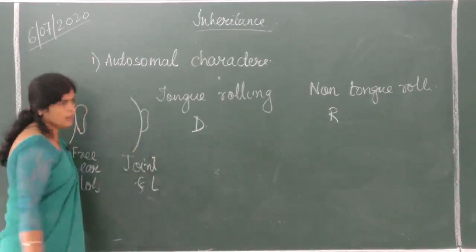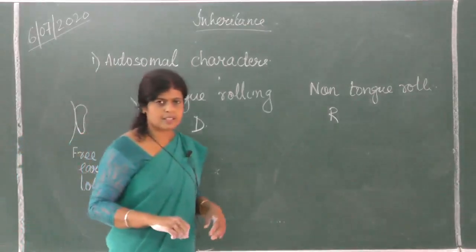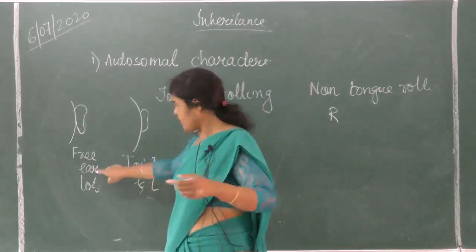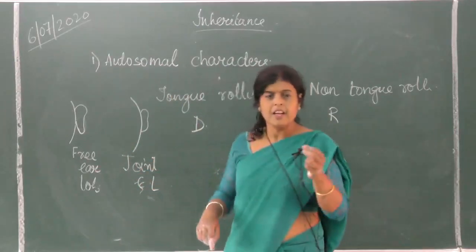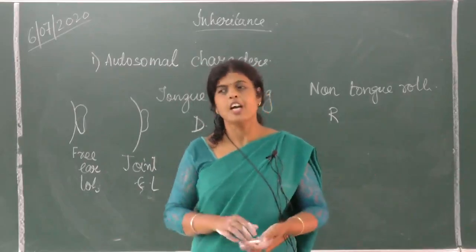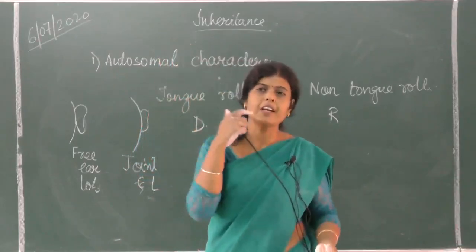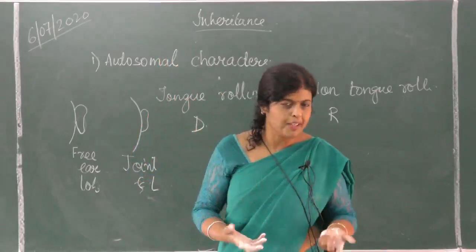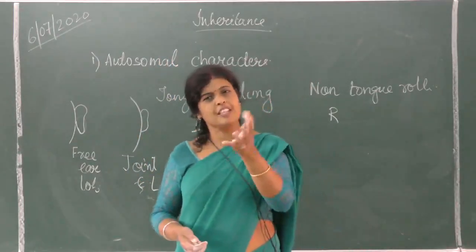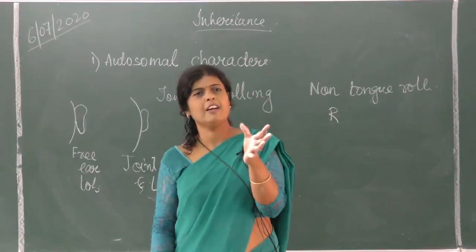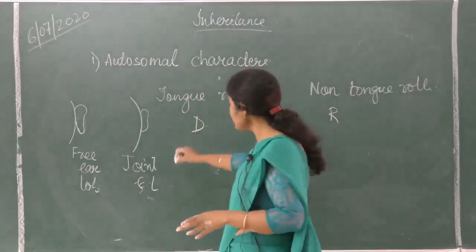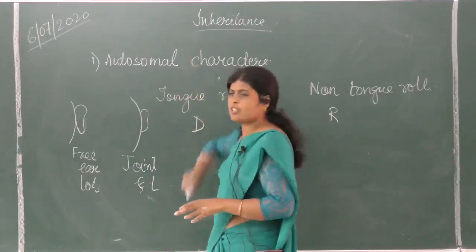Right-handedness and left-handedness. Is it all right? Free earlobe is dominant, joint earlobe is recessive. Right-handedness is dominant, left is recessive. So like this, there are many. Having a dimple, dominant. Not having a dimple, recessive. So there are certain traits, there are alternations of a character. Is it clear? These genes are all present on autosomes.